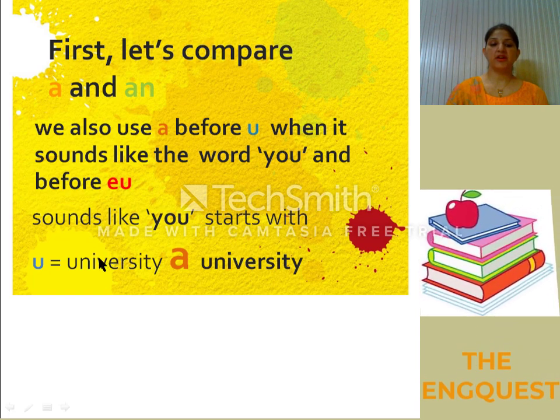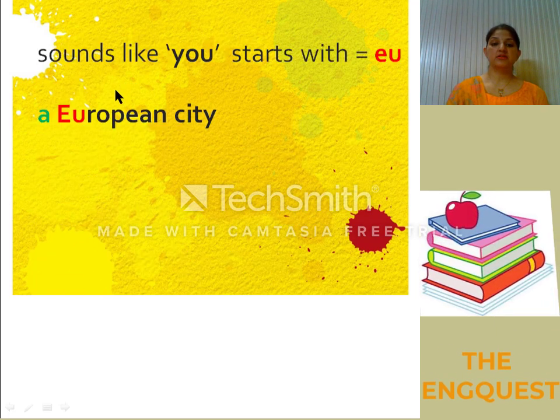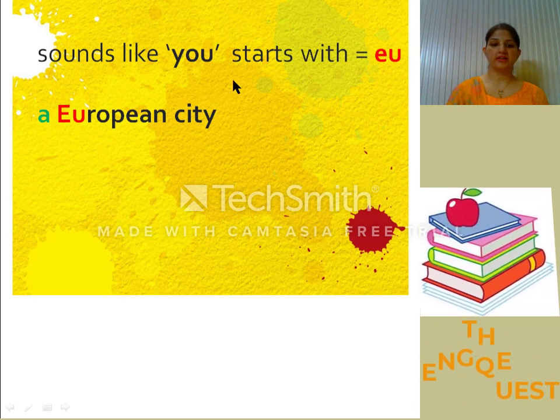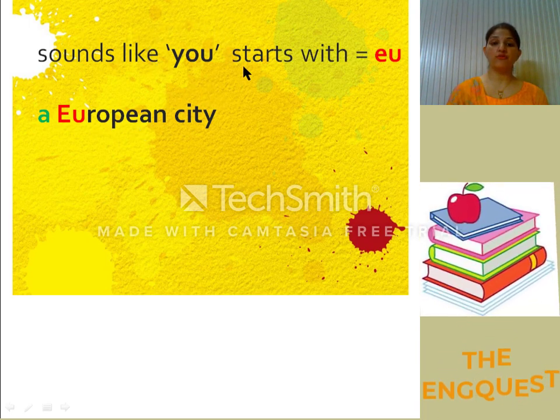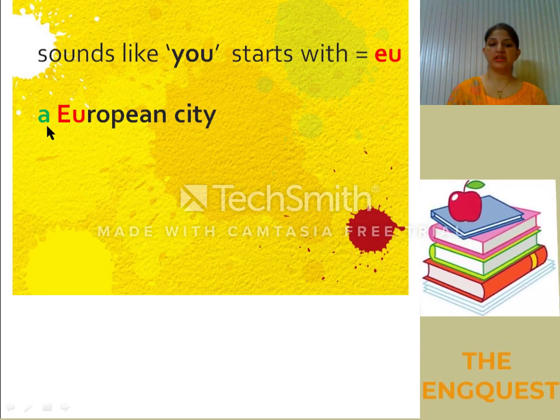Like you can see, when we say university, it sounds like you. So we say a university. It sounds like you and starts with EU, like in euro or European. So the sound over here is of U, not E. So we are using a with it, a European city.